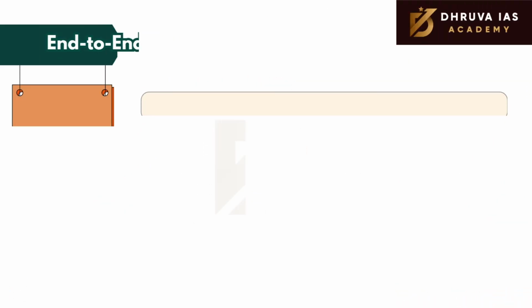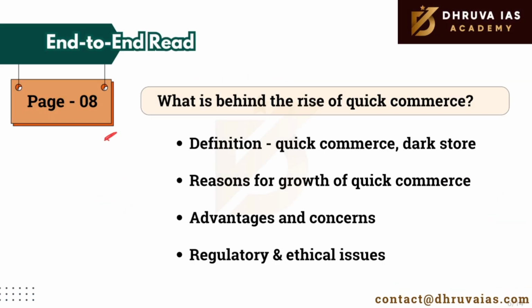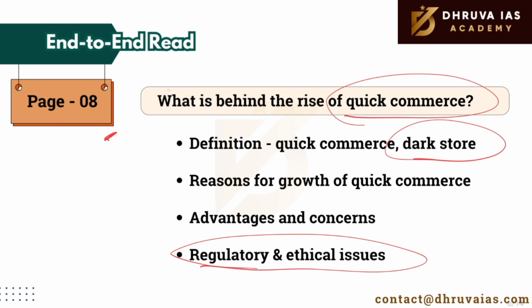The next article that we need to read is on page number 8. This particular article gives a very good understanding of what is quick commerce and what is a dark store, what are the possible reasons for the growth of quick commerce in India, and at the same time how it is impacting the regular retail sector in India. This particular article is important for GS3 economy as well as science and tech, especially topics like the digital economy.